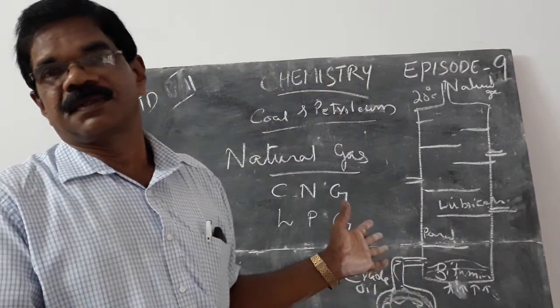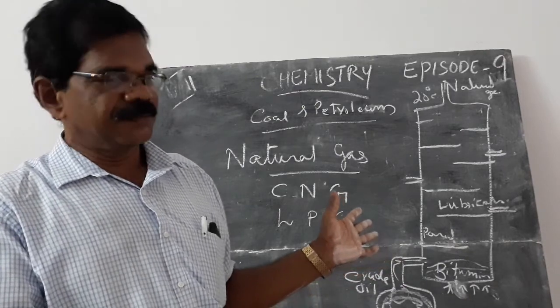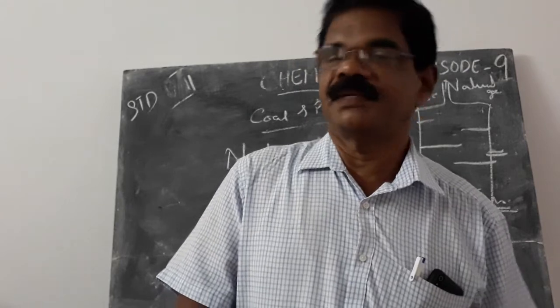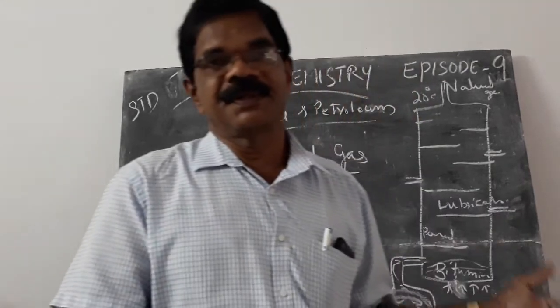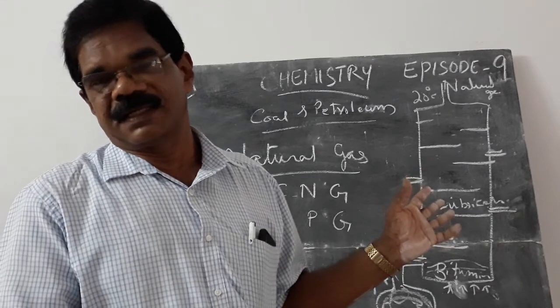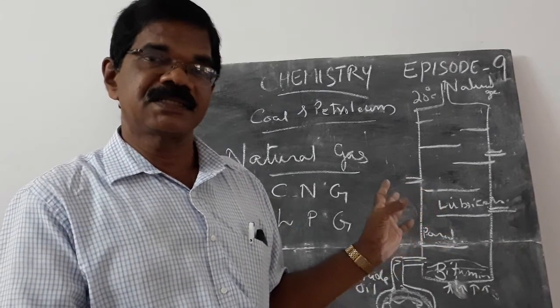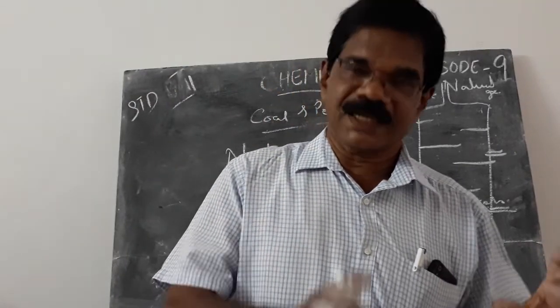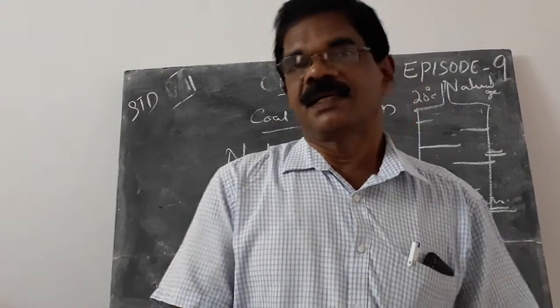In every home, like we get water from the municipality or panchayat, when we open the tap, we get water. Like that, in metropolitan cities like Madras and Delhi, when they open the tap, we can get gas directly through the gas stove.